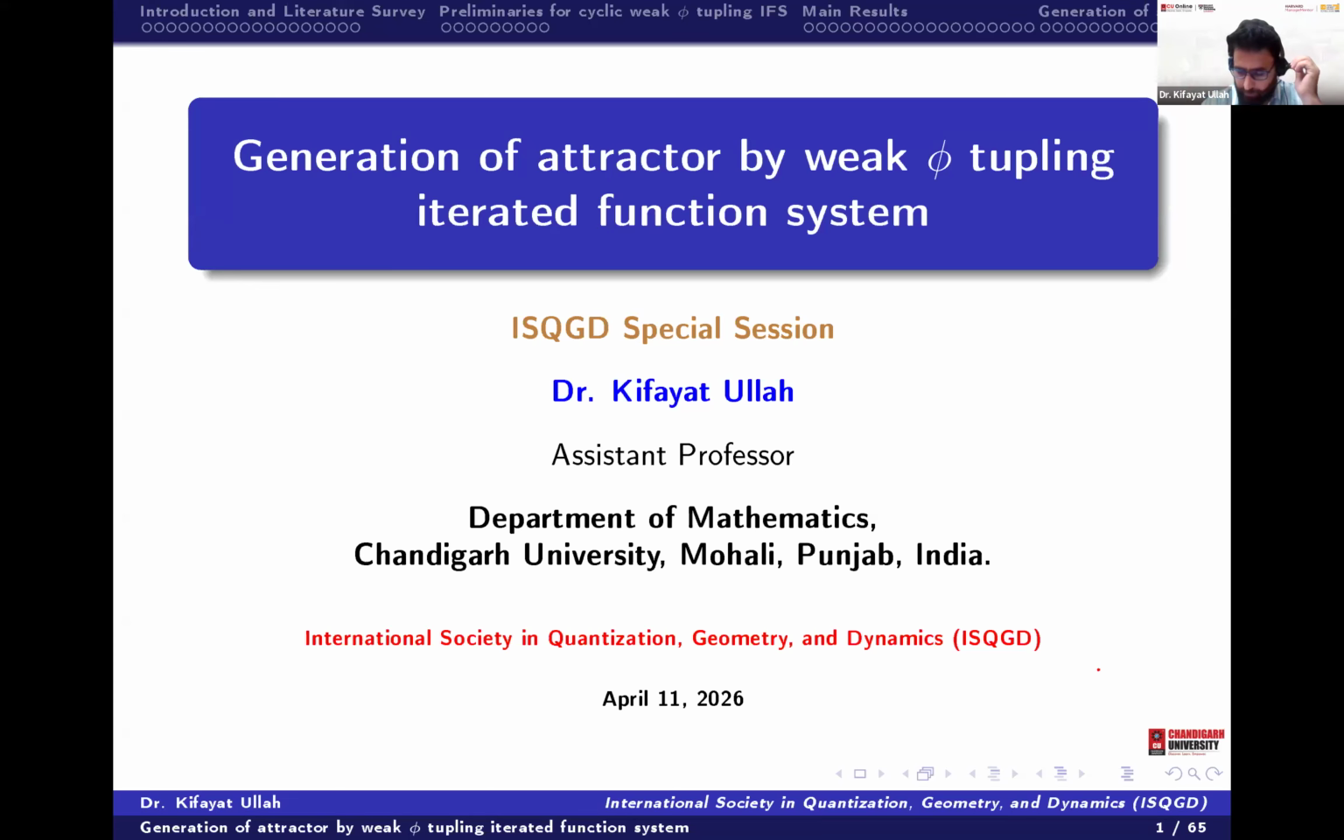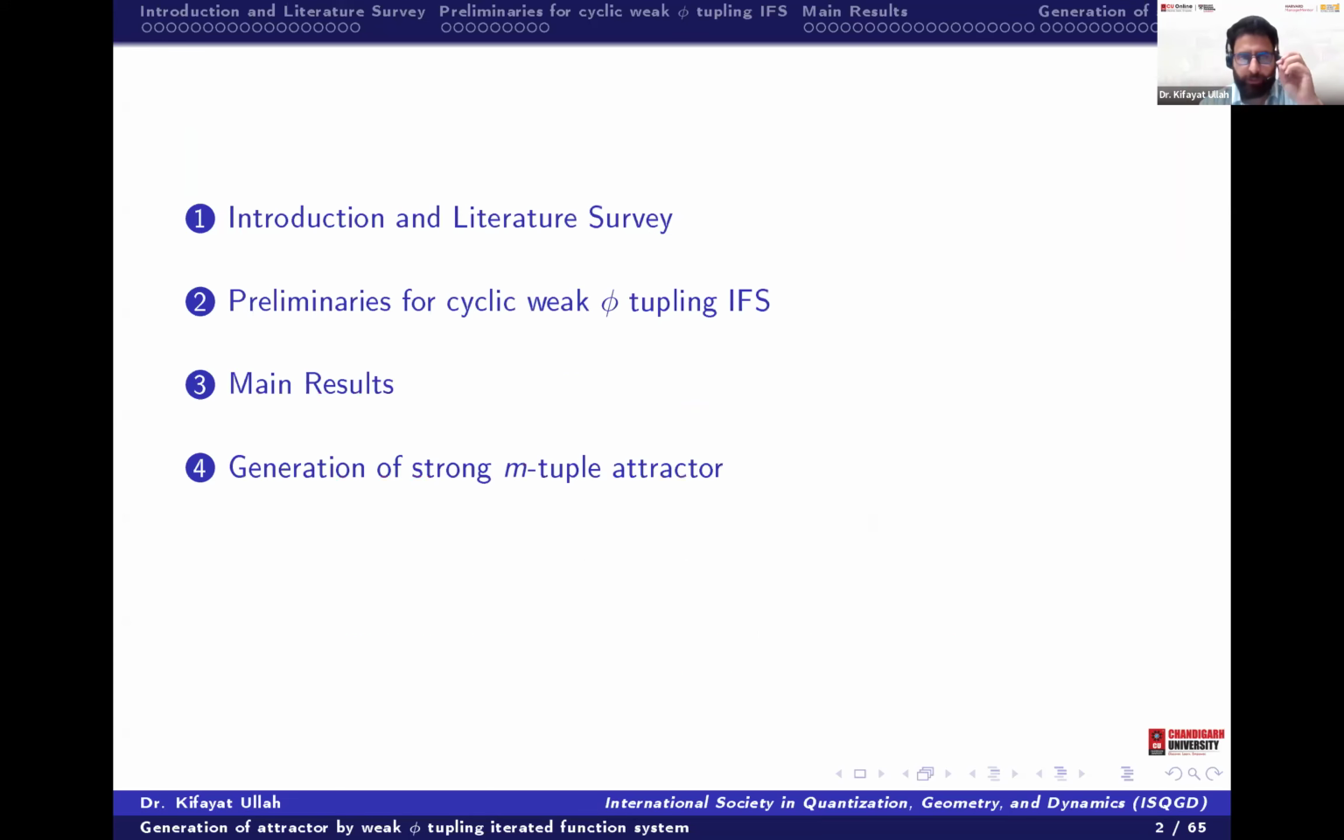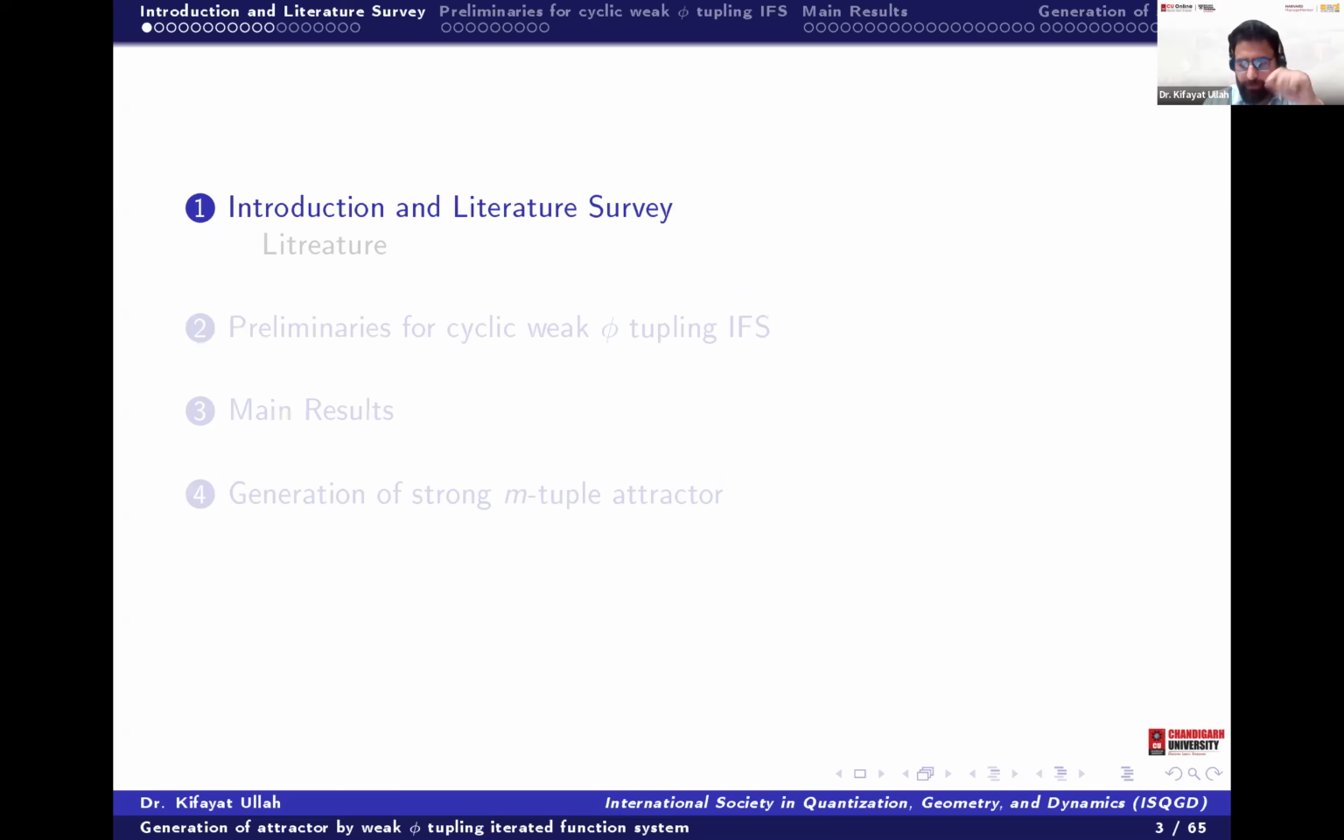So the outline of my talk will be about the introduction. First, what are fractals, why we are using the iterated function system, then the literature survey, what developments have been done in this area, then the preliminaries on the cyclic weak function, then the results that we got from this cyclic weak 5-tupling IFS. So let's go to the introduction.